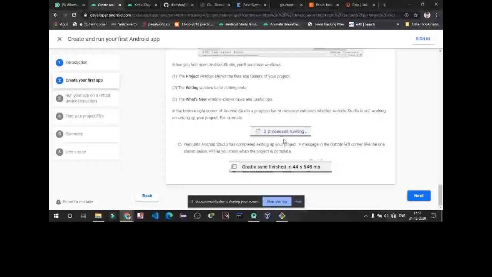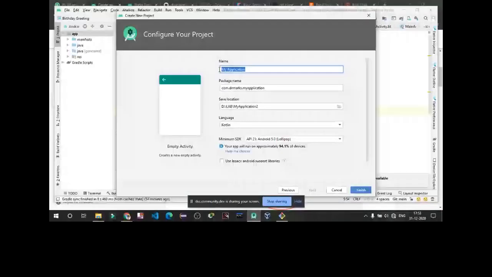Let me open my Android Studio, click on new project, empty activity. This is the API level.